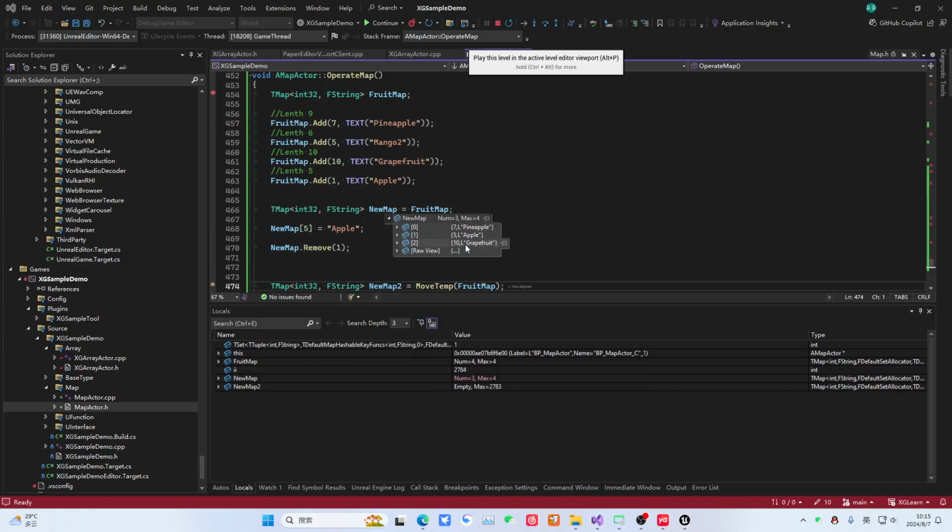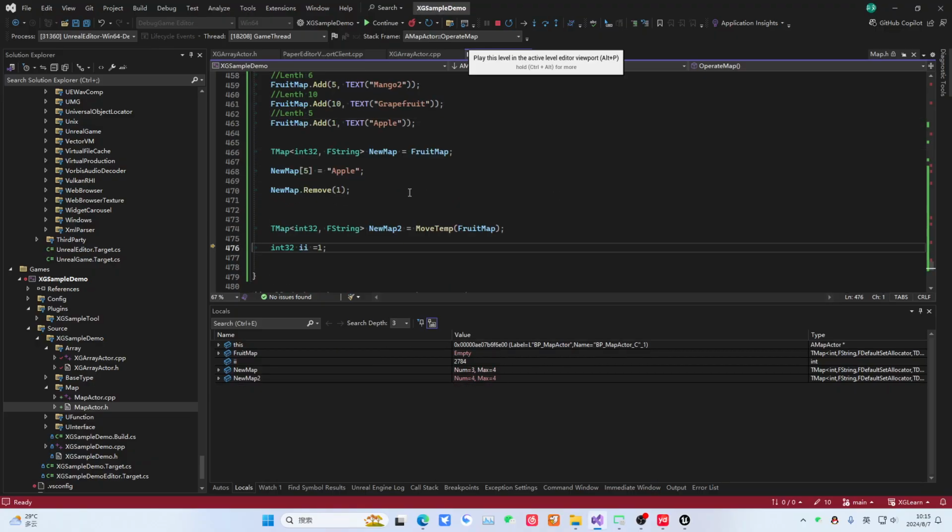Okay, so we find that the ample here is no longer there, right? But actually, it still has it here. It's still here. And then, if we look further along, let's move this over. Then it will be empty, just like that. Okay, then take a look at, we removed this area, right? It used to be a 4x4. We removed it. In fact, we moved it to this new map. So our first map was cleared.